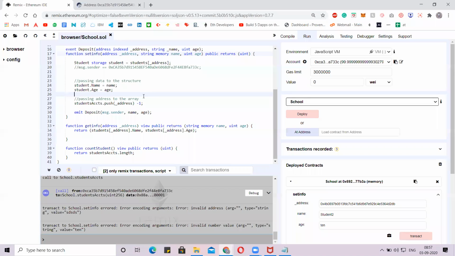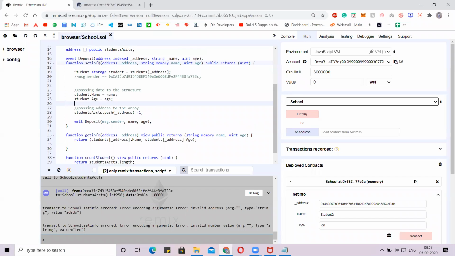Cool. We have an emit with the name deposit. This event and emit are used for external purposes.